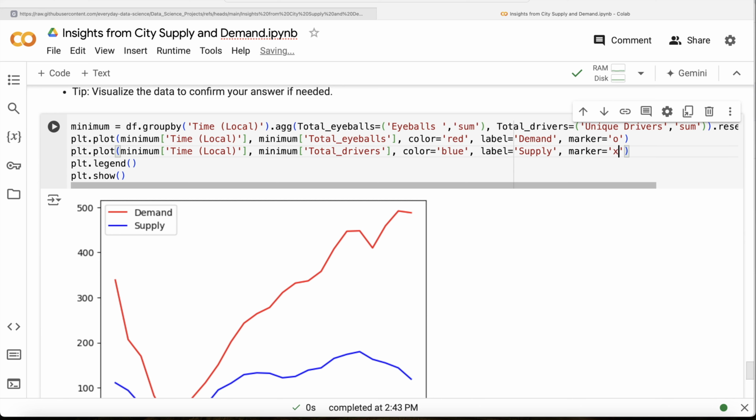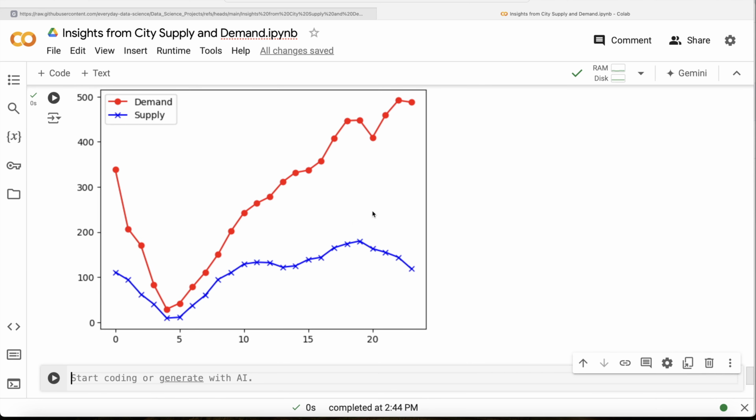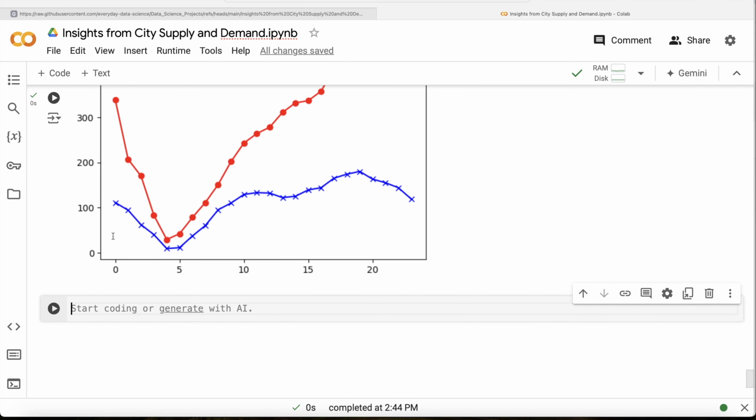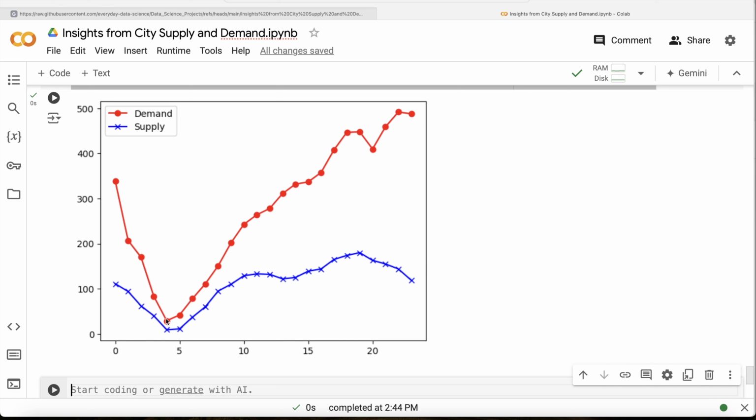Let me rerun this. Okay, so now if you look at this, this is our 0, 1, 2, 3, 4, right? So looking at the entire 2 week data, our 4 and 5, usually these are the ones where you see the minimum supply and minimum demand.